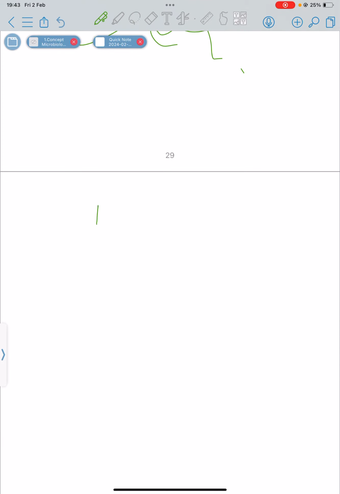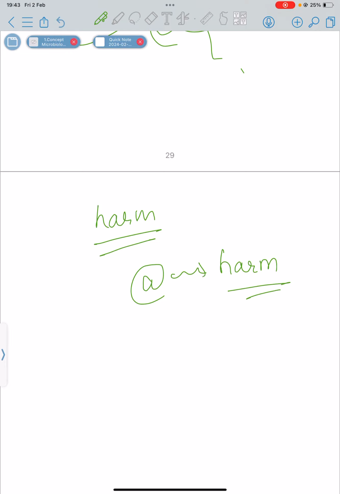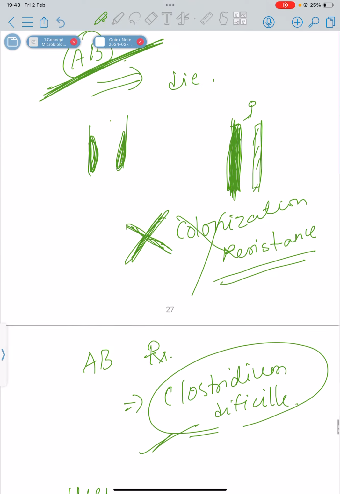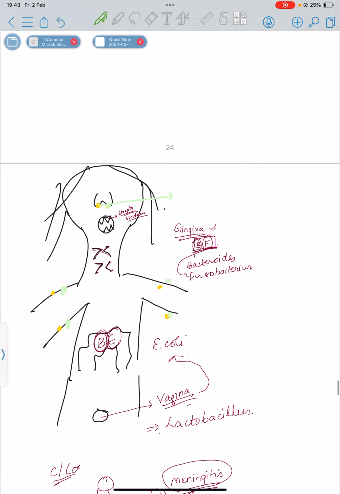And what are the harmful effects? At another site they cause harm, and if there is any treatment by which normal flora gets destroyed, then other superinfections can occur. Clear? So this is the basic concept about normal flora.